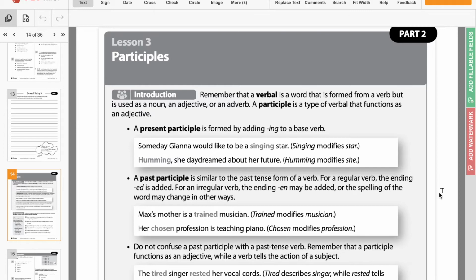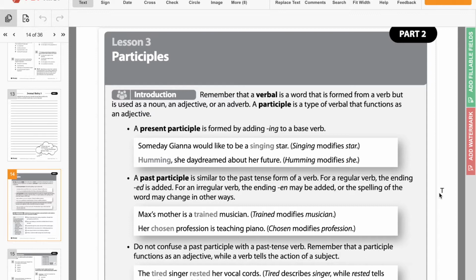So here we have, and again, a participle is a verbal, or a verb that's used as an adjective. So a present participle is formed by adding ing to the base verb. So this is really similar to the gerund because in the gerund we added ing, but as a gerund it functions as a noun. Here it's a verb with ing that functions as an adjective.